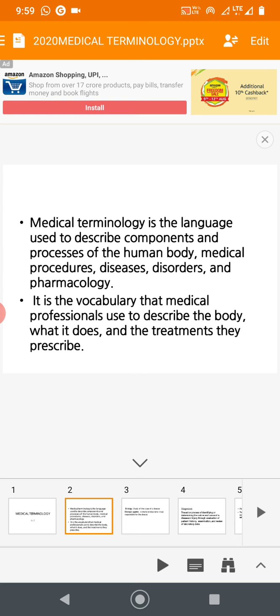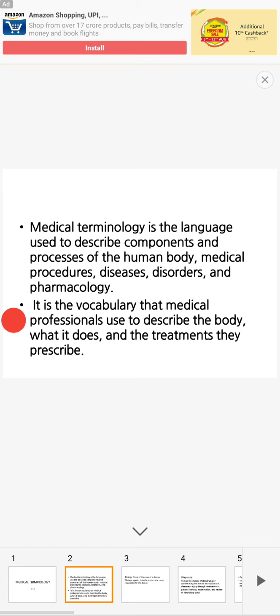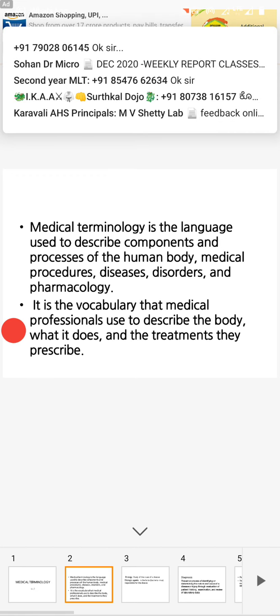So it also deals with the procedures, disease, disorder, also diagnostic field, diagnostic test. For example, OGTT, FNAC, whatever the name is there, what is the full form of that? Then what is the use of that? Where these terms are frequently used? These things you should know in brief.